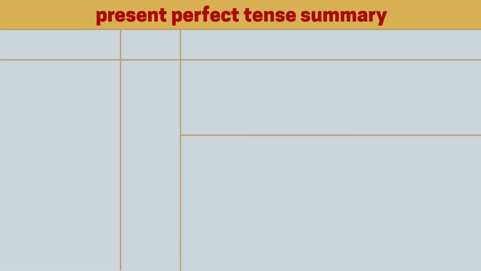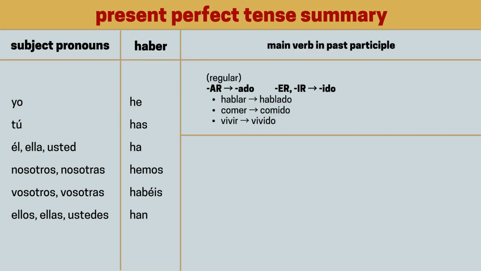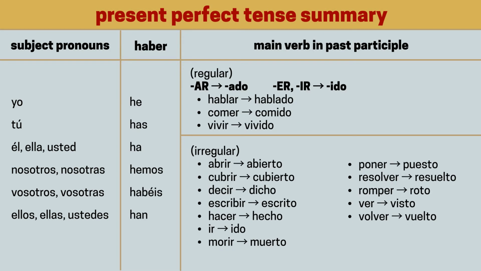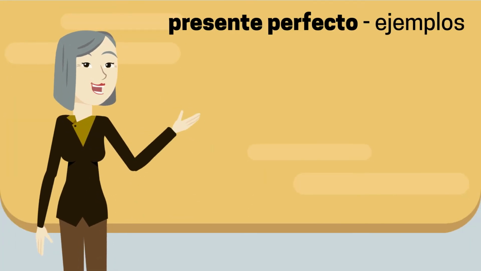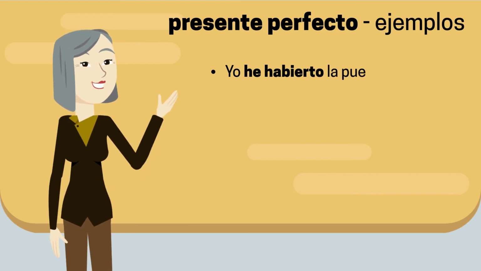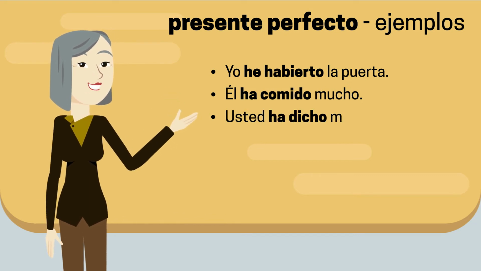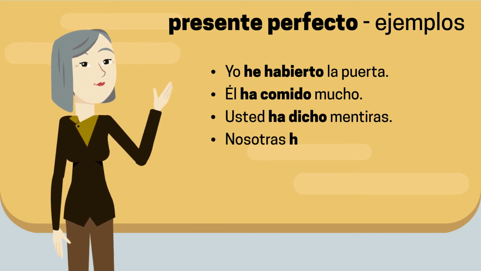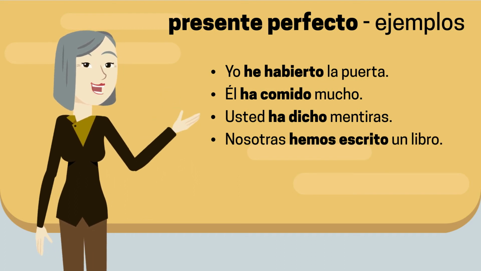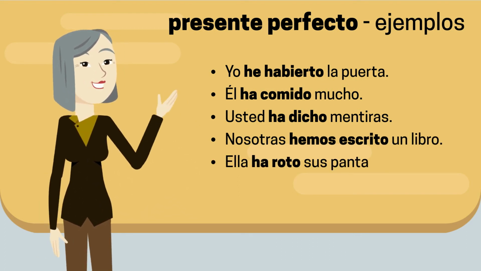Here is a table that summarizes the present perfect conjugation and irregular participle. Subject pronouns plus auxiliary verb haber conjugated in the present tense, and past participles, regular and irregular forms. Ejemplos: yo he abierto la puerta. I have opened the door. Él ha comido mucho. He has eaten a lot. Usted ha dicho mentiras. You have told lies.